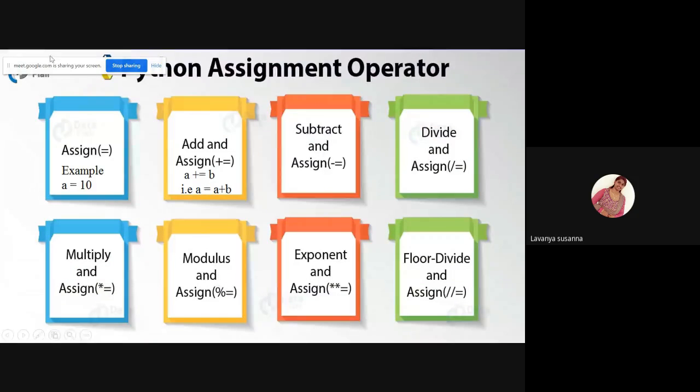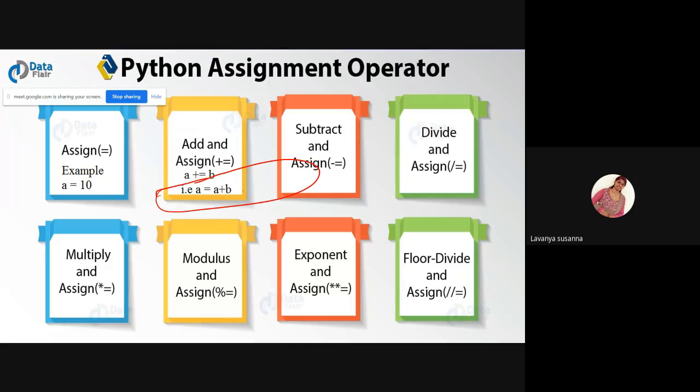Next, assignment operators. Let us see the add and assignment. First, see this one: A equal to A plus B. Here, on the right side of the assignment, there is an expression, A plus B. Here, A and B are called operands and plus is called the operator.